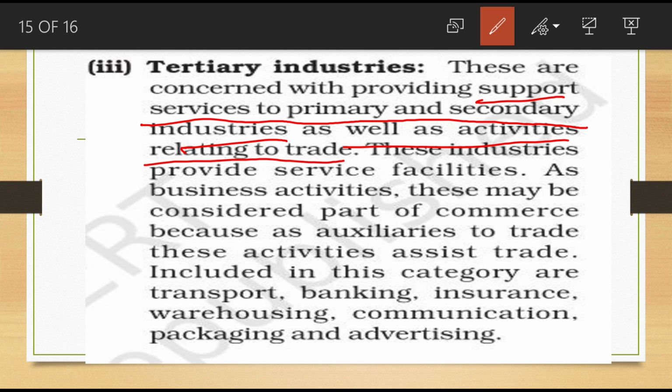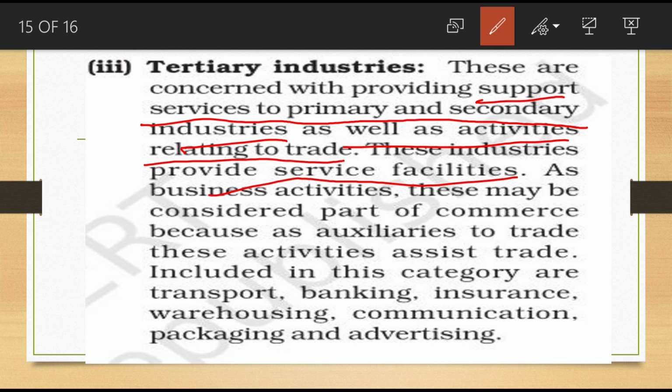Then these are supporting services, different services. Warehousing, meaning storing places, is also required. So these are the different service areas. So how can we state the explanation of tertiary industries? These are concerned with providing support services to primary and secondary industries, as well as one more thing they are doing, that is activities relating to trade. Tertiary industries also help for trading purposes, for selling those items also. So they are providing services. These industries provide service facilities, that is the point.